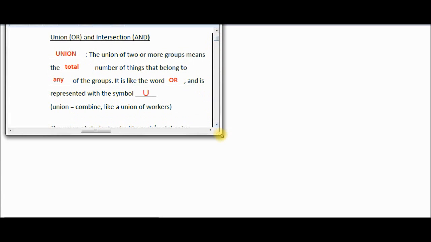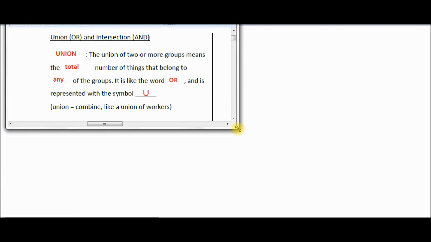I want to cover something about probability here that you won't see a lot, but I want to cover it because it's part of our textbook. What does union mean and what does intersection mean? We've already used the words or and. Let's put that in probability terms, a little different way. Union is the union of two or more groups. That means the total number of things that belong to any of the groups. It's like the word or.